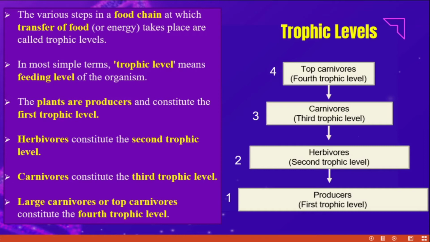Herbivores form the second trophic level, carnivores form the third trophic level, and top carnivores form the fourth trophic level. So here the producer is always large in size. When you go up, the size automatically decreases.